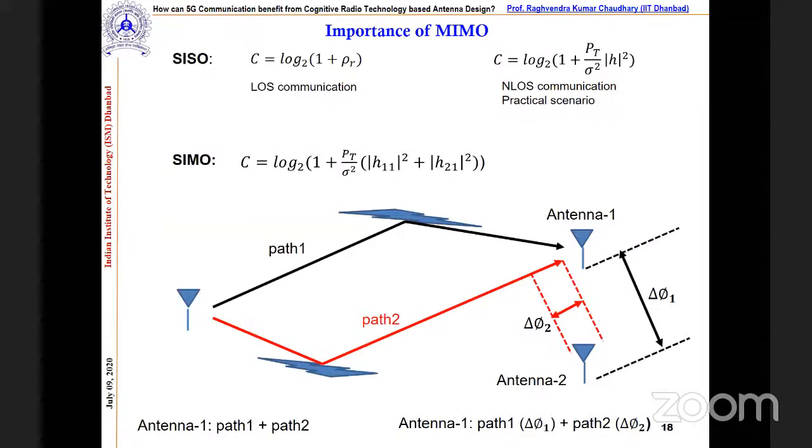For example, let me try to explain how diversity actually works. I have taken the SIMO scheme here. Here you can see this is one antenna, and here these are the two antennas, correct? In between there is some phase difference, and definitely they are kept at some distance. Here you can see the two paths: one marked as a black line and another as a red line.